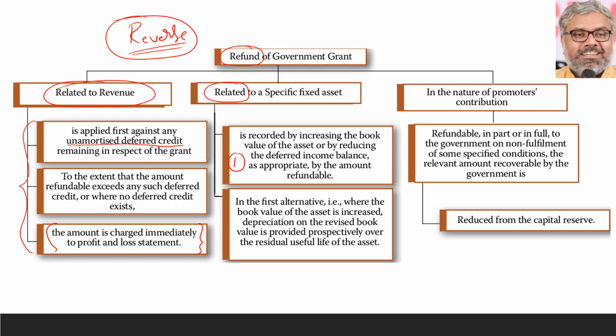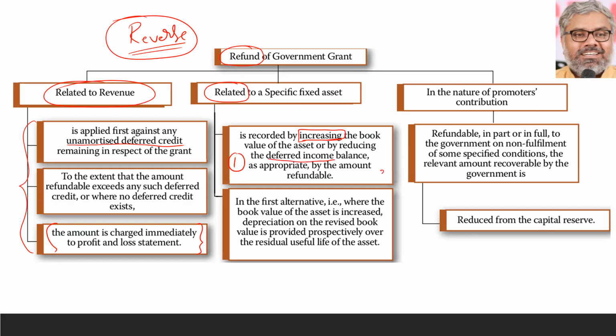Simple. It is recorded by increasing the book value of the asset or by reducing the deferred income balance, as appropriate, by the amount refundable. So first point, the first method is increasing the book value of the asset. In other words, the entry will be what? Fixed assets account at R2 bank with the amount of refund. The second method is also there.